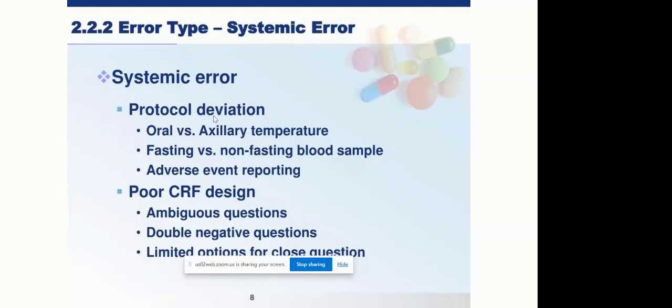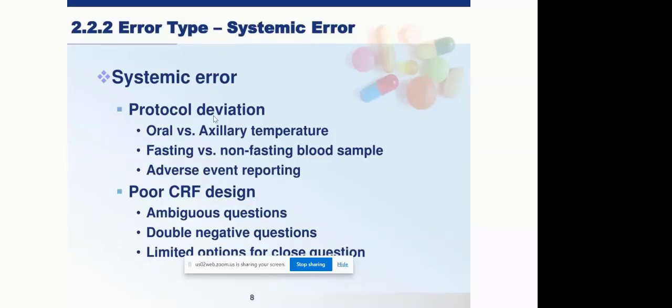Then the systemic error or the systemic discrepancy will also arise from poor data collection instrument designing. Okay, so it all depends on how we as a data management team design the data collection instrument that will eventually go to the hospital and collect the clinical trial data. Ambiguous means confusing.